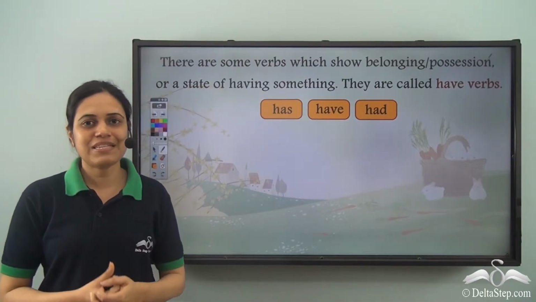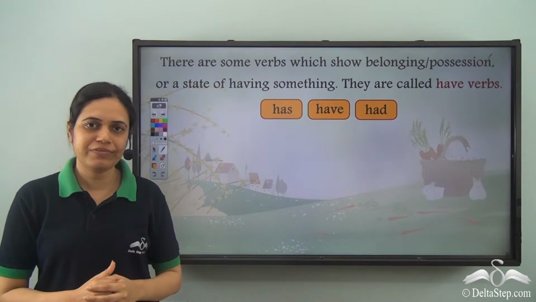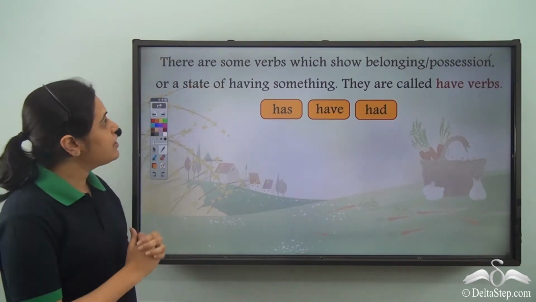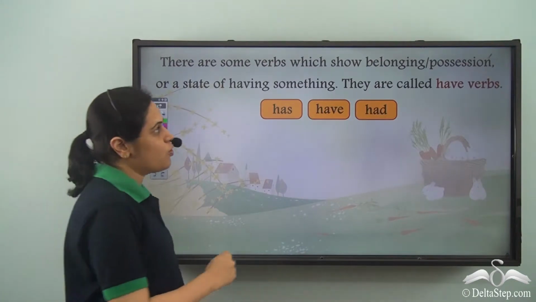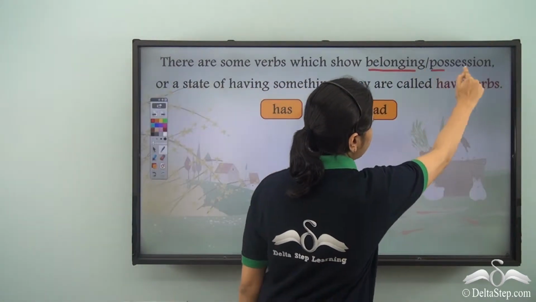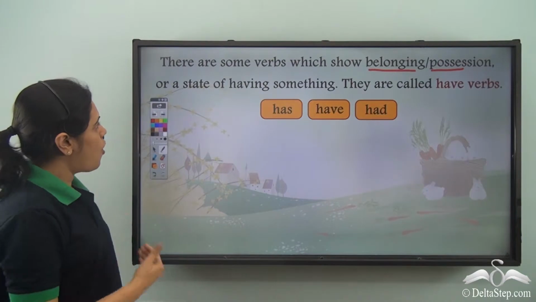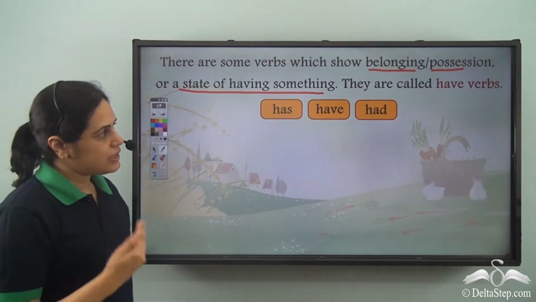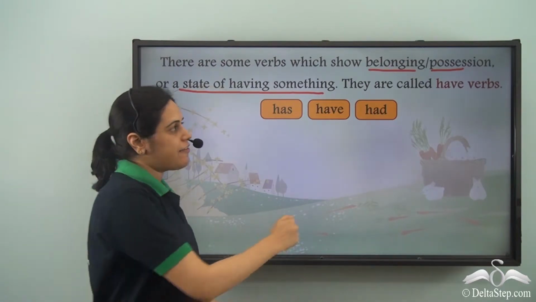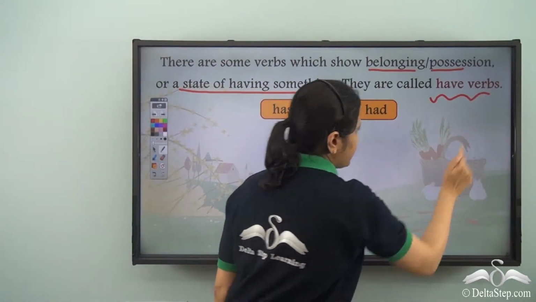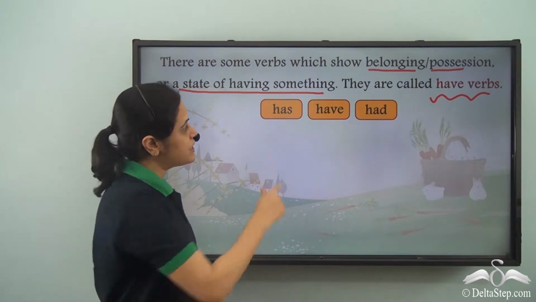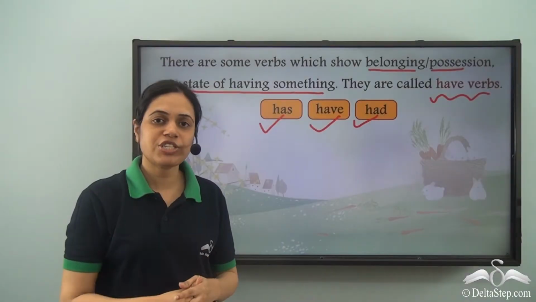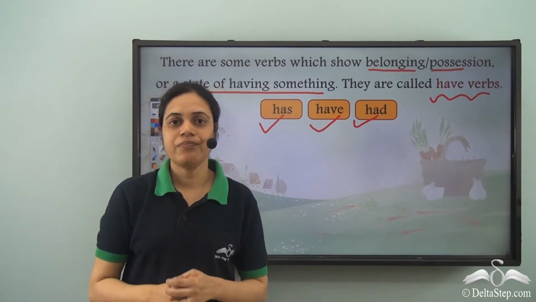We know that verbs are action words or doing words. But apart from these verbs, there are certain verbs which show belonging or possession or a state of having something. These verbs are called have verbs. There are three have verbs: has, have, had. These show possession or belonging.